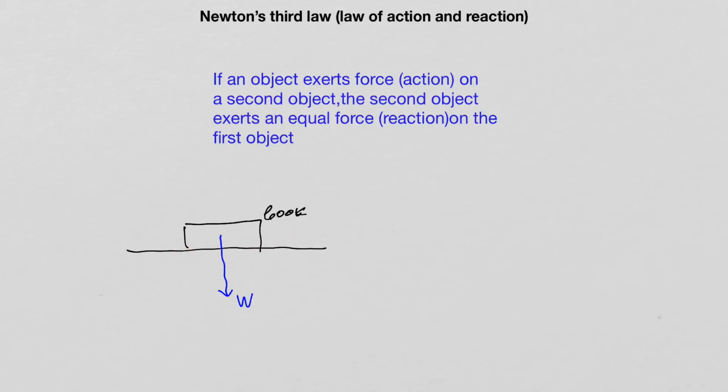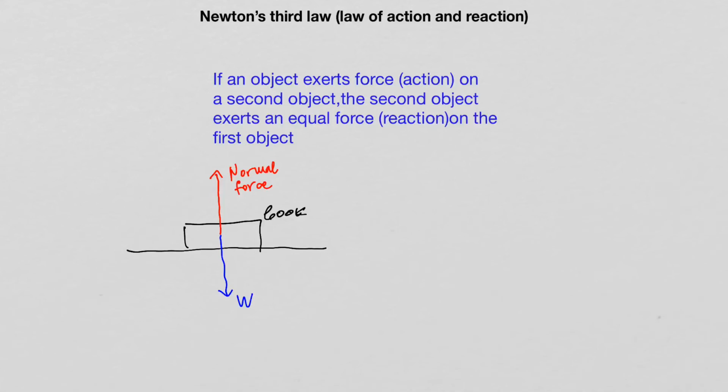So that means that there must be a force in this system that balances the weight of the book. And this force exists and it's directed straight up, in the opposite direction to the direction in which the weight of the book points. And this force is the normal force. So in terms of Newton's third law, the weight of the book is the action applied on the surface. The normal force is the reaction applied on the book by the surface. And the two forces are equal in magnitude and opposite in direction.